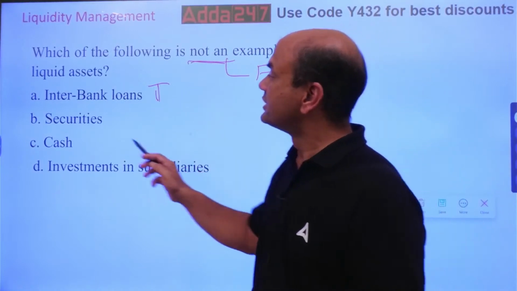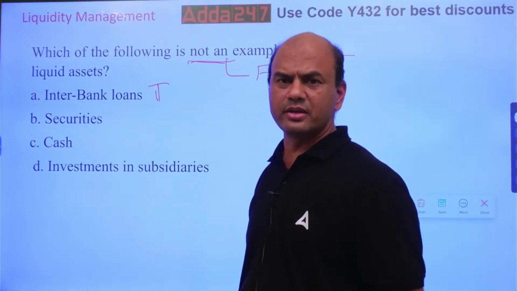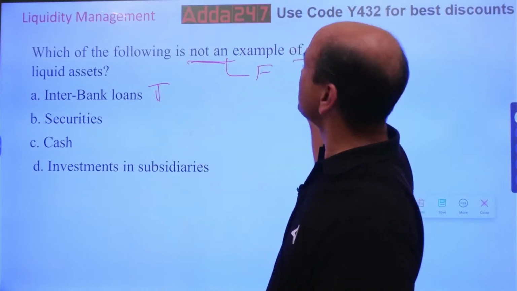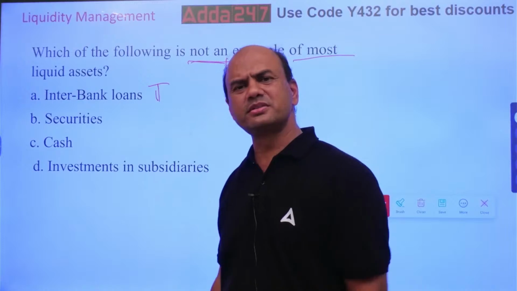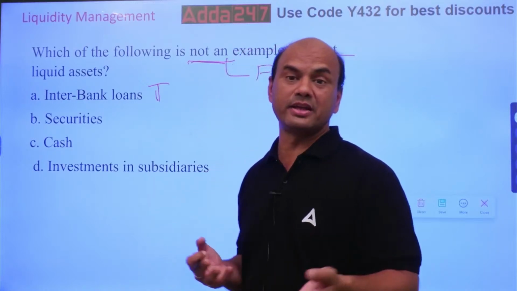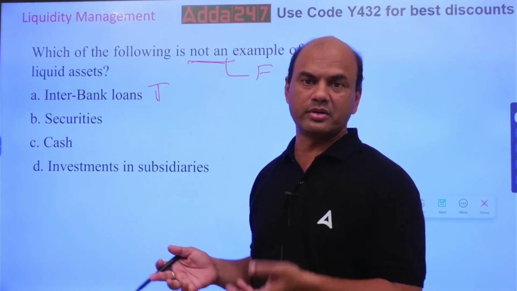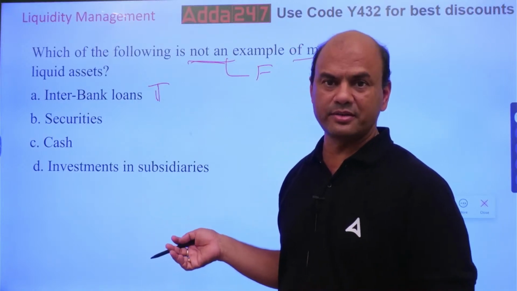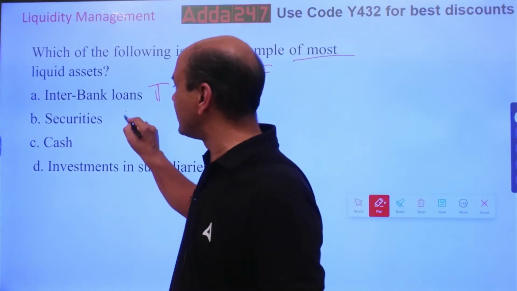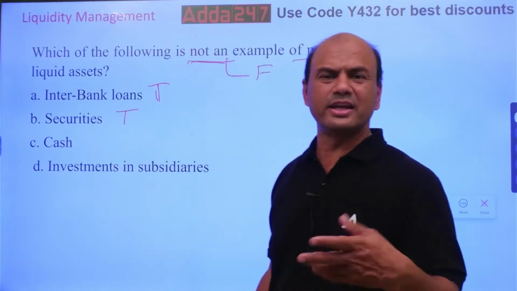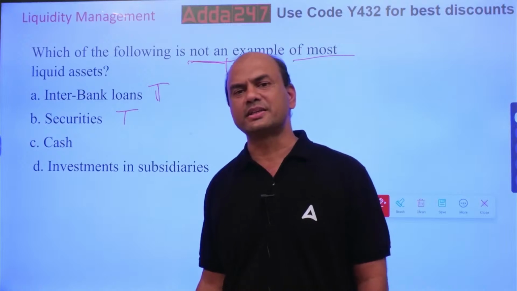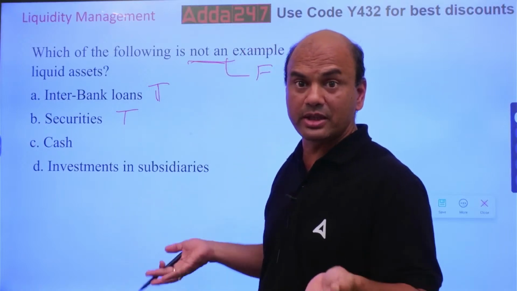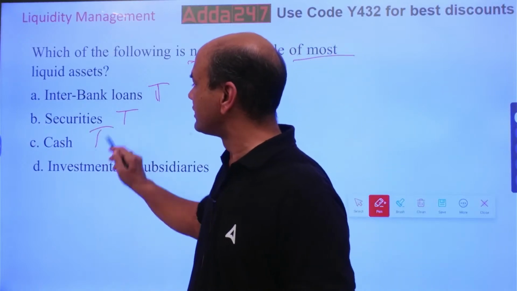Securities. Securities means bonds which I am holding. Most liquid. Can I sell the bonds? Of course. The rating should be there. I can sell any bond. There should be a AAA rating, AA rating, then only I'll be able to sell it. So securities, yes, again true. Bonds can be sold anytime. Cash. Cash means basically the money which I am having. That's the most liquid asset.